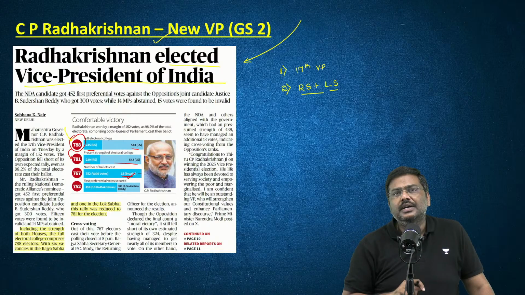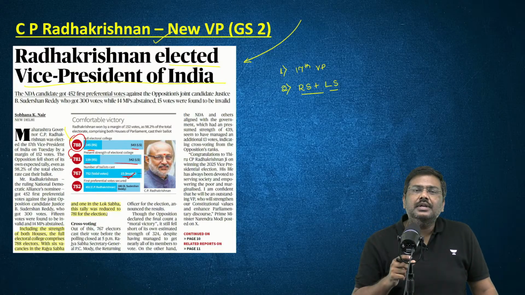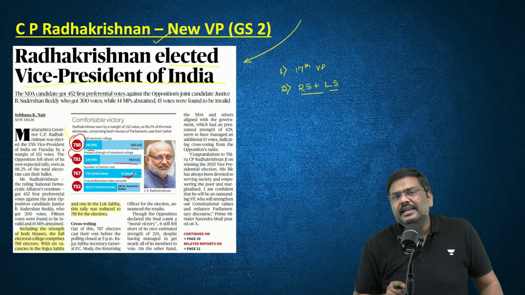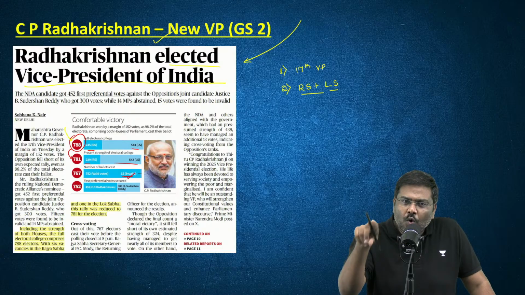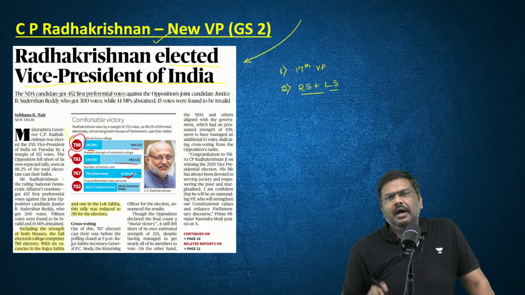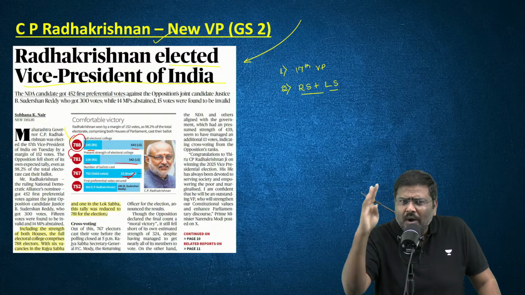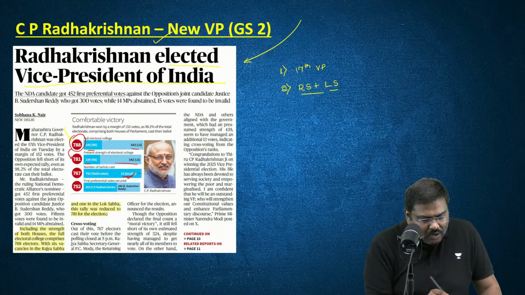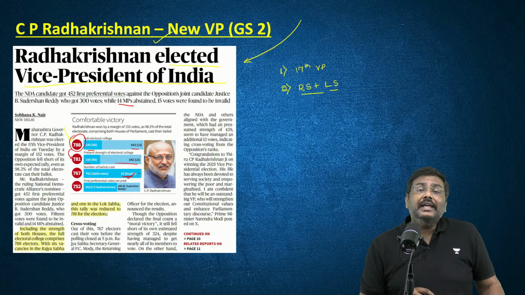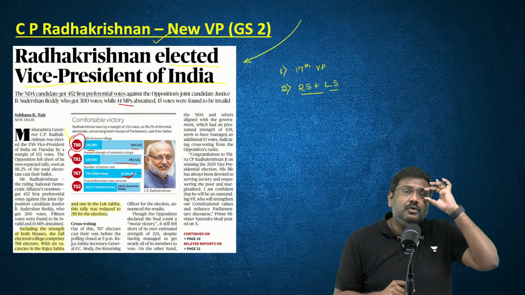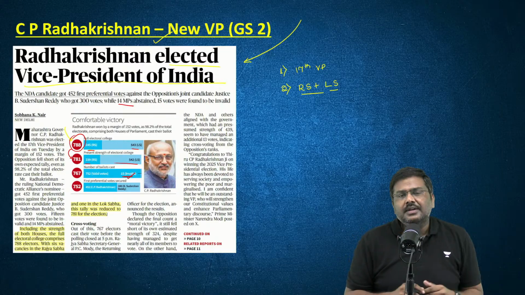In addition to this, I repeat, it is not compulsory for all the MPs to vote in the elections. If you want to abstain from voting, you are allowed to abstain. And that is exactly what has happened here. 14 MPs have abstained from voting in the VP elections.